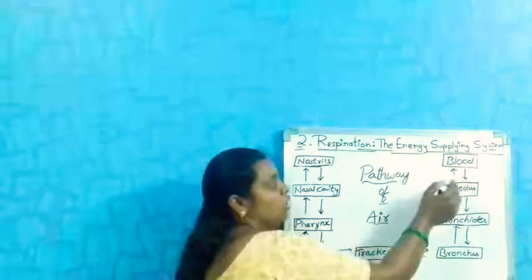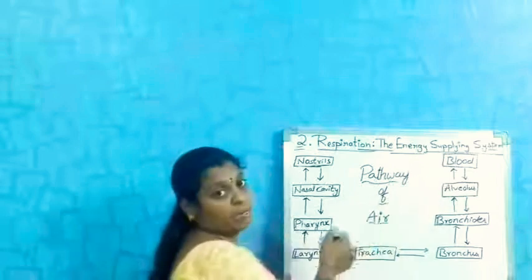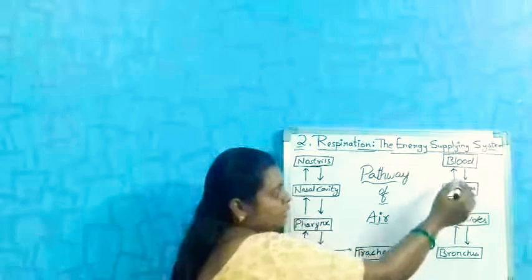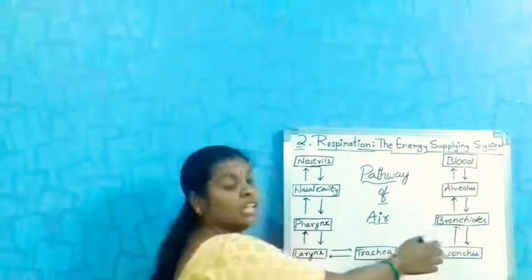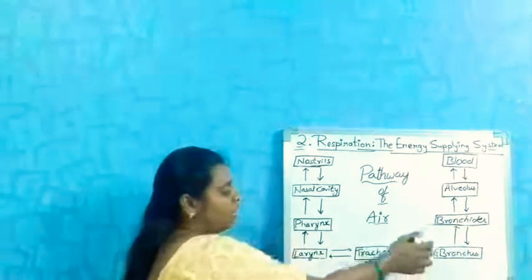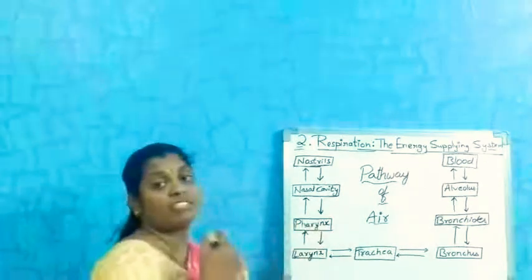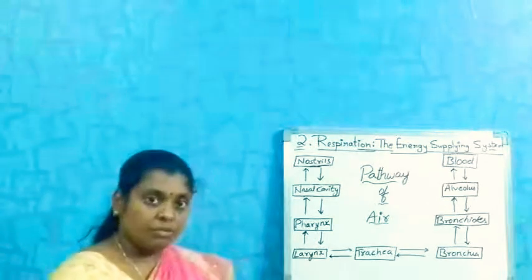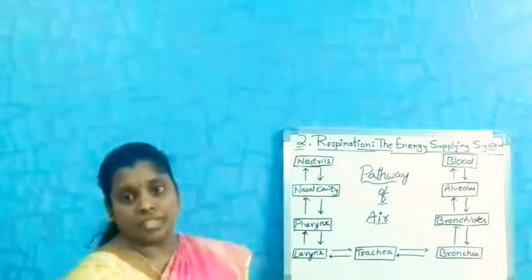So now we call it deoxygenated blood. Before, we called it oxygenated blood. Again, the deoxygenated blood enters the alveoli, and we can see the reverse path: bronchioles, bronchi, trachea, larynx, pharynx, nasal cavity, and when we exhale, the carbon dioxide comes out. So, you can see the pathway of the air.